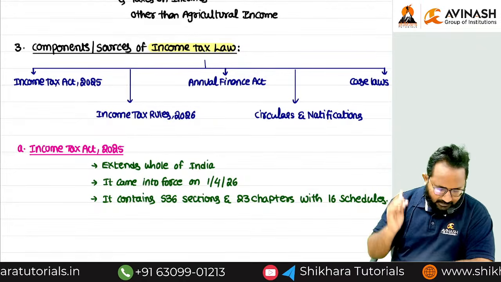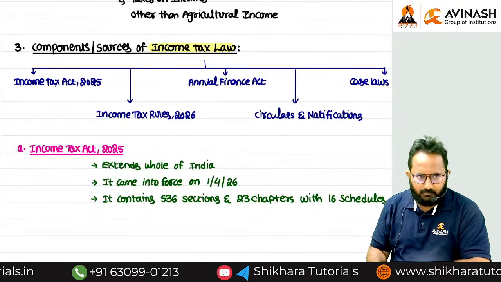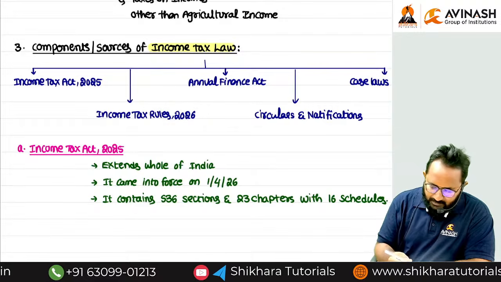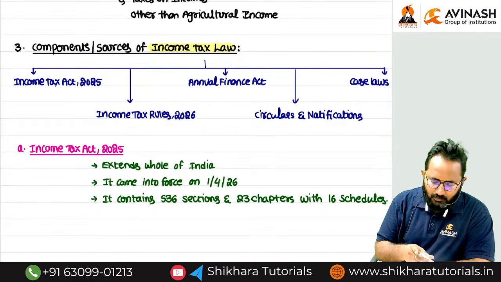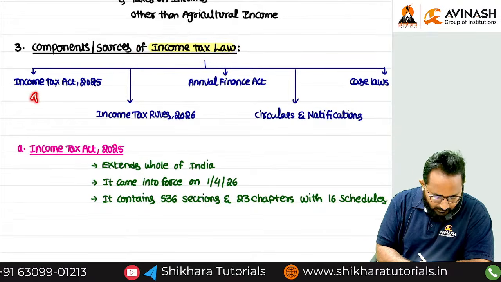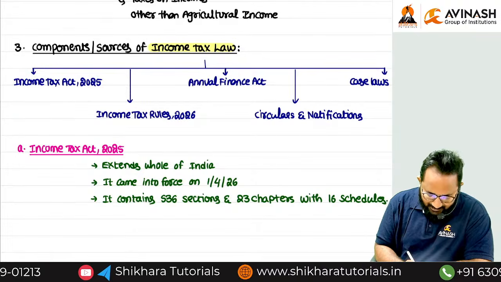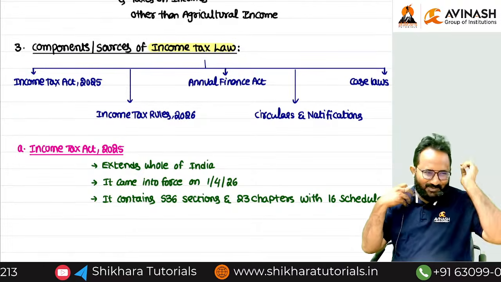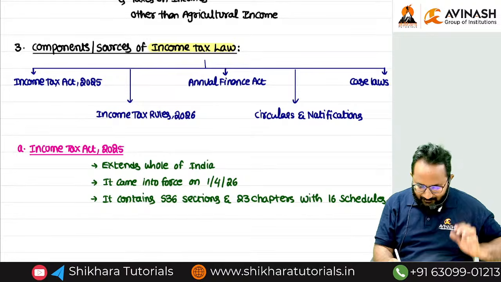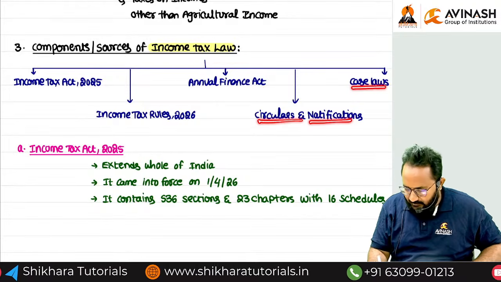So now we are in the discussion of components as well as sources of income tax law. If you observed, how many components or sources do we have in order to learn complete income tax law? Five. The first one is Income Tax Act 2025. Second one, Income Tax Rules 2026. Next one, Annual Finance Act. Next one, Circulars, Notifications, Case Law.